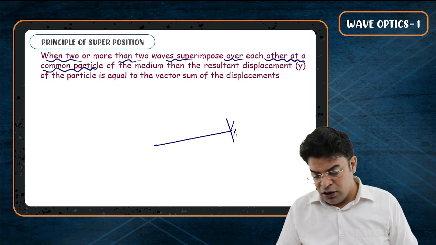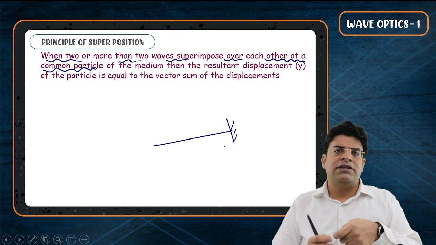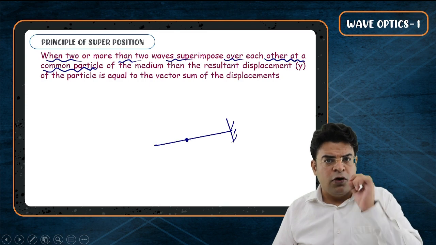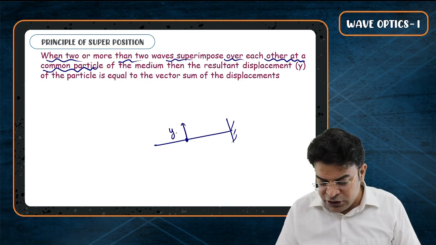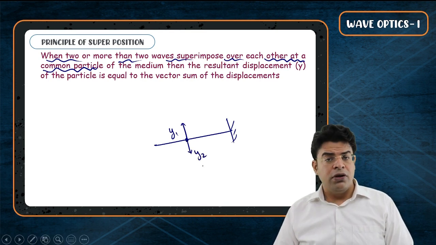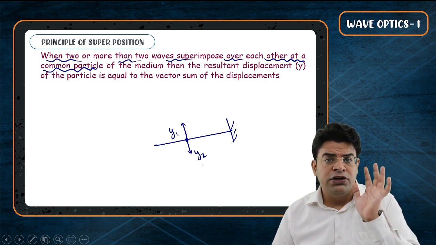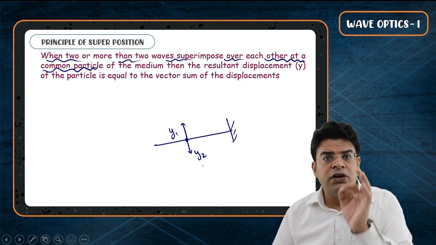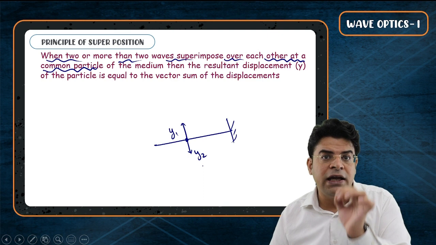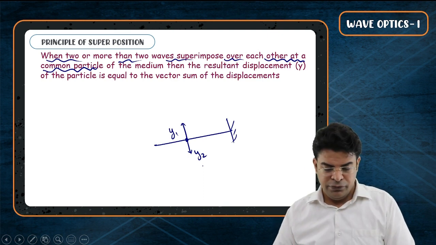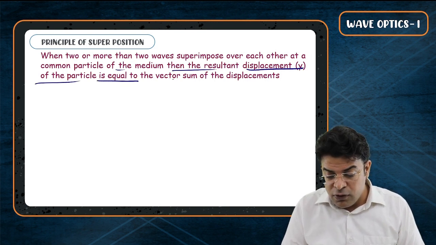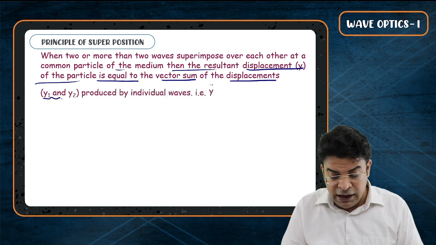So think that you have got a string. Somebody created a first pulse, then somebody created a second pulse, and when both these pulses reach a point, the first pulse wants this particle to go up, let's say by some distance y1, and the second pulse wants this particle to go down by some distance y2. Now where will you find the particle finally? So we say that we will get the final position of the particle from the vector summation of the displacement as wished by these two waves independently. Then the resultant displacement of the particle is equal to the vector sum of the displacements y1 and y2.